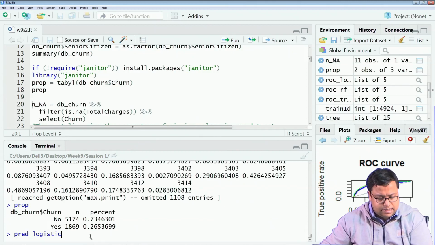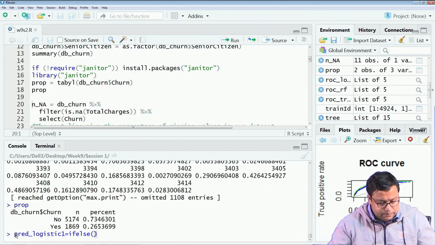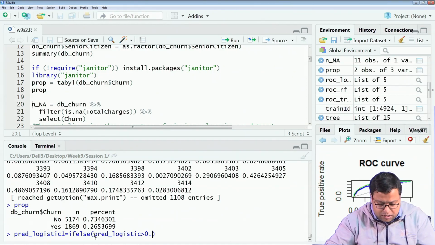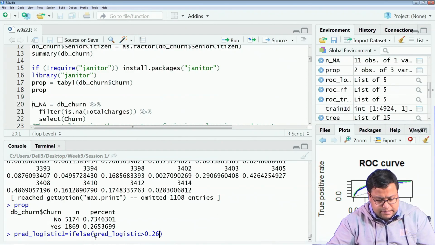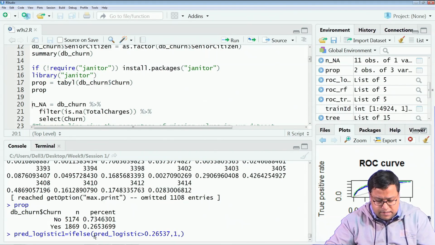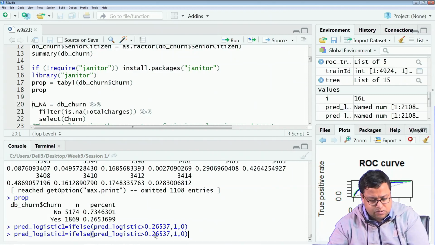So, I can write probability of logistic 1 is ifelse pred_logistic greater than 0.2653, or 0.2257, then it is 1, otherwise 0. And now I use this to create a cross tab.